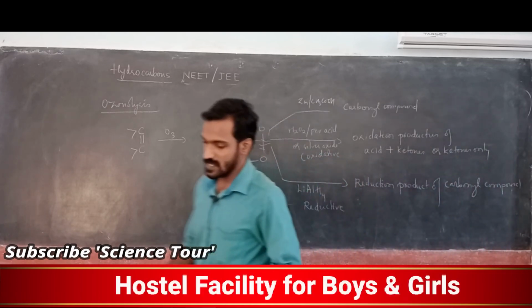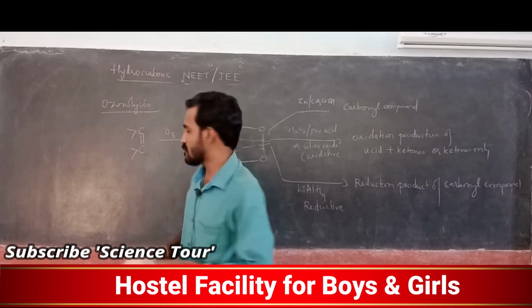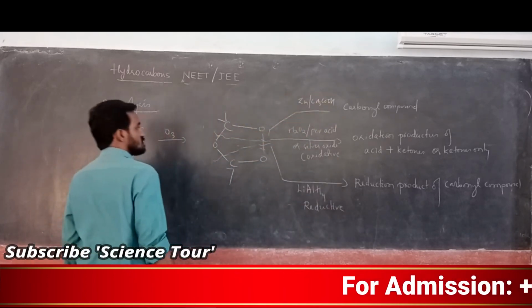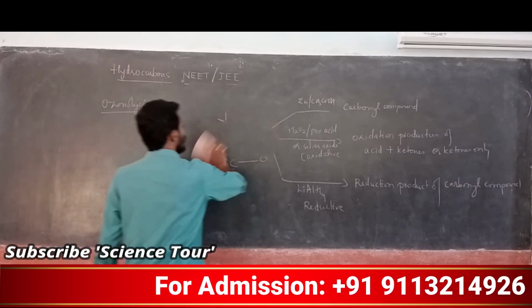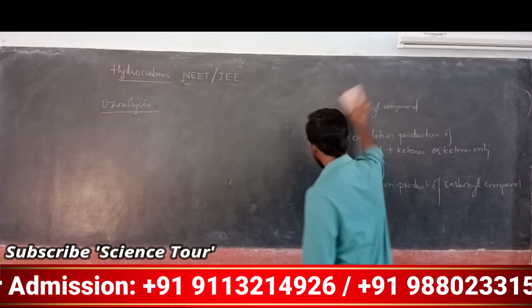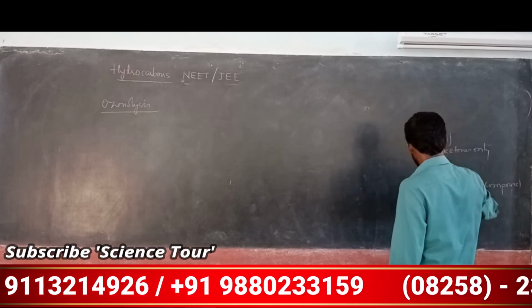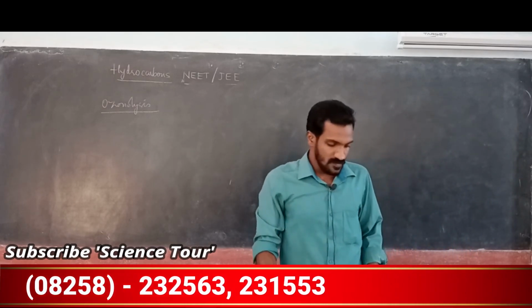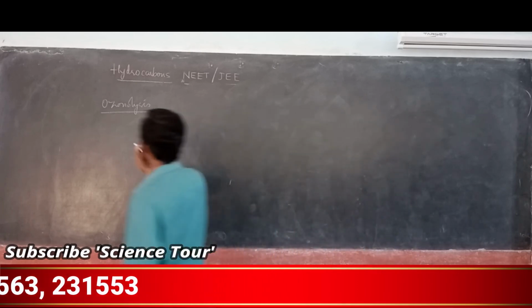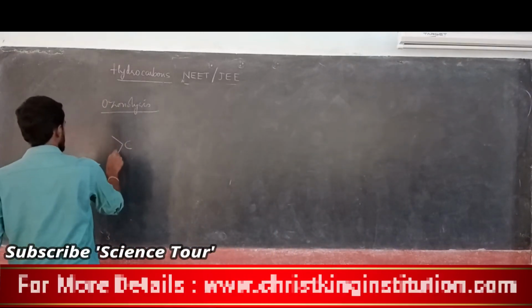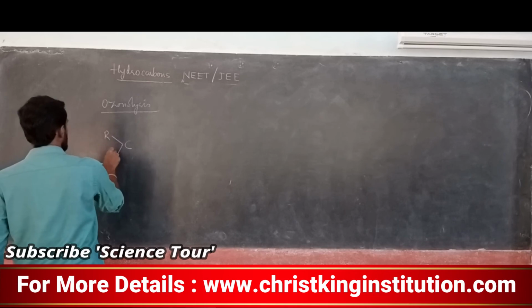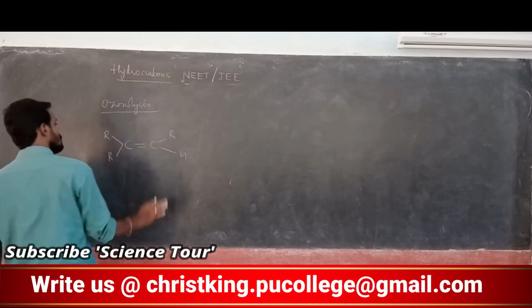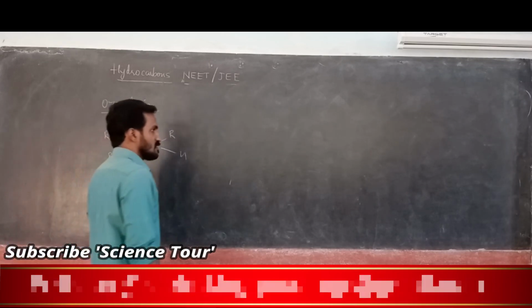Okay, I will give you one example, my dear students. Remember this chart. Here R, R dash, H. This is one alkene.